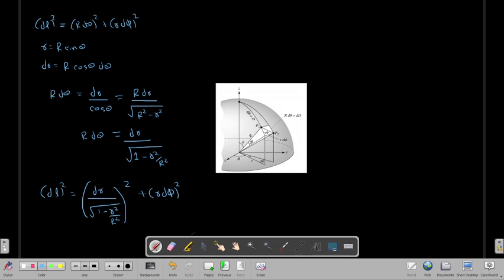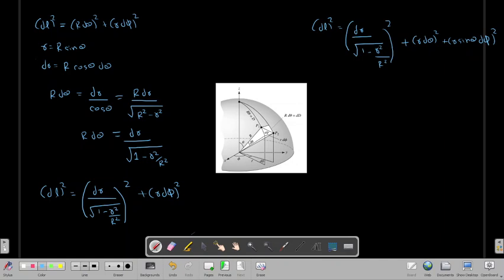If I also plug in the theta part, by using some coordinates rescaling, then I can write dl square is equal to dr into under root of 1 minus r square by r square, whole square, plus r into d theta square plus r sin theta d phi square.